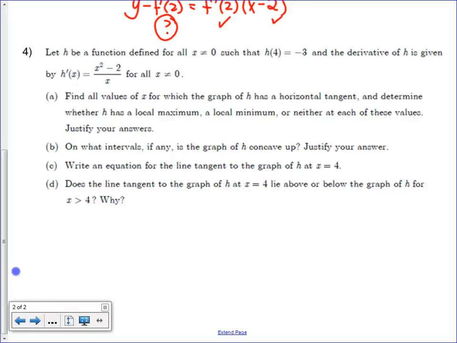Write an equation for the line tangent. Y minus y1 equals, hold on, do you have enough information? You do have enough information because they give you the point of the original. And then the m is what? The slope, aka the h prime. And then, this one's a little tricky. If it's concave down, the tangent line's above. If it's concave up, tangent line's below.